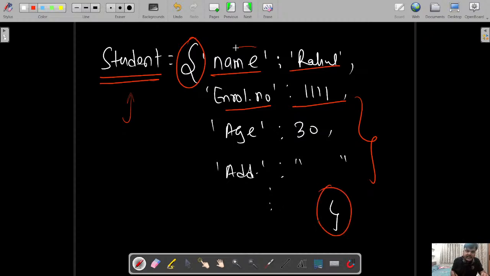Inside the curly brackets, there are the keys followed by the values, and a colon separates them. The left side value is called the key, the right side value is called the value. You can store an employee database, library management database, whatever short project you want to do, you can use the Python dictionary and make a short project.